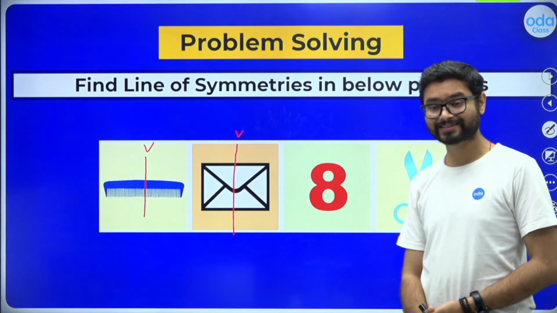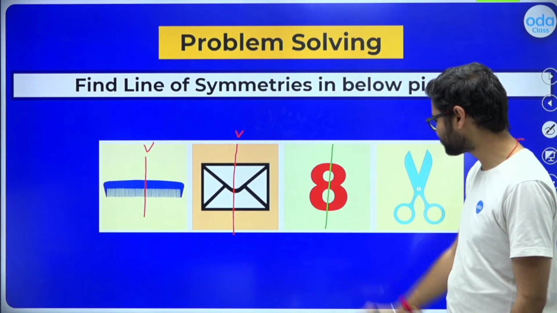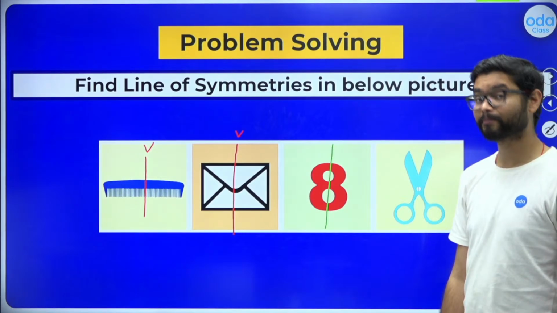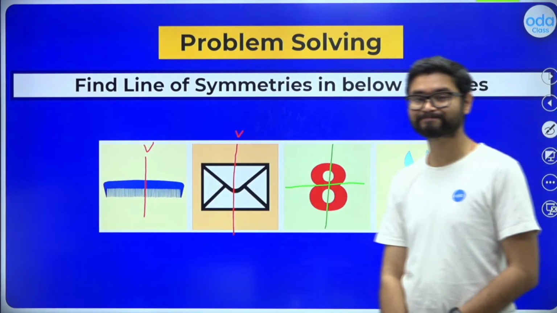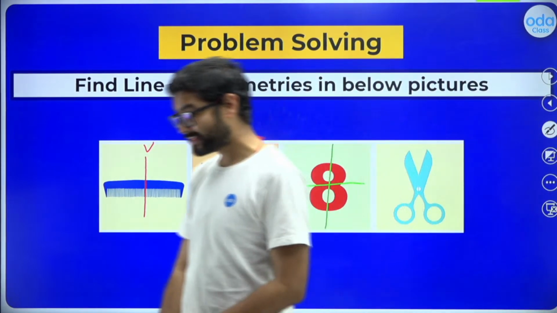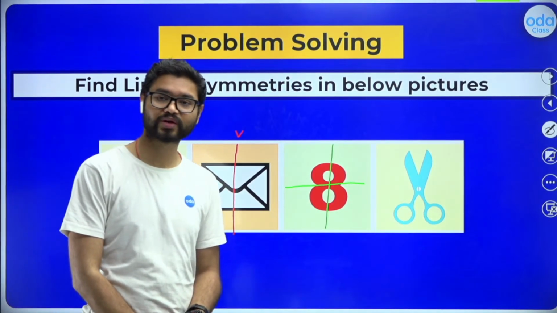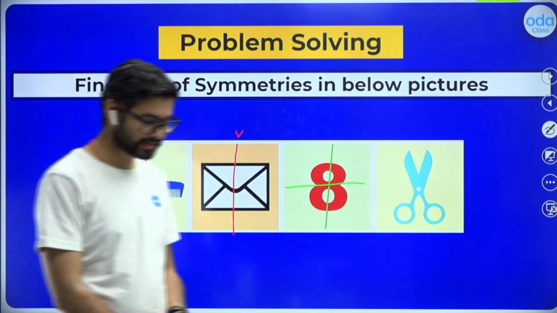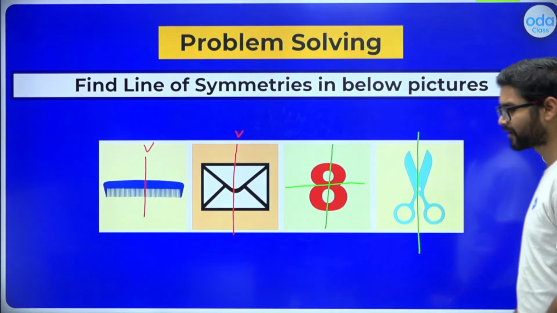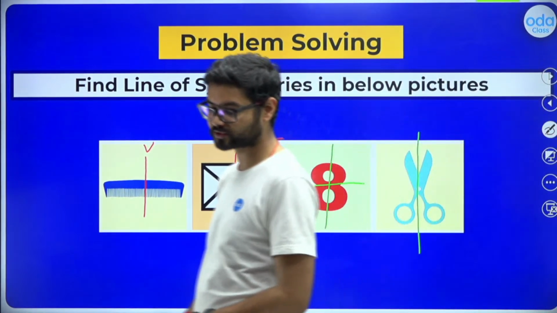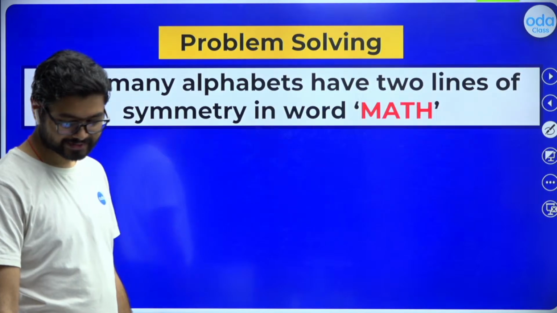Some of you guys are giving right answers. Talking about the vertical, yes, it has a vertical line of symmetry. But apart from that, it also has a horizontal line of symmetry. So yes, there are a few objects which have both symmetries, the horizontal as well as the vertical one. Clear? And the last one, the scissor, it only has the vertical line of symmetry. Next, one more practice question.